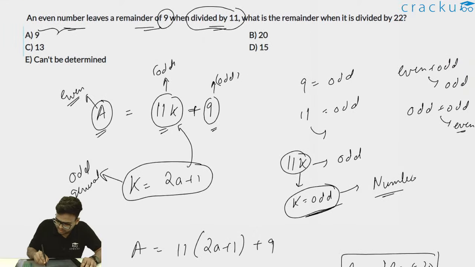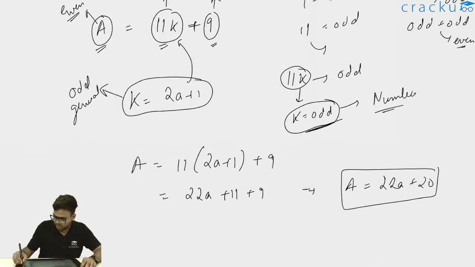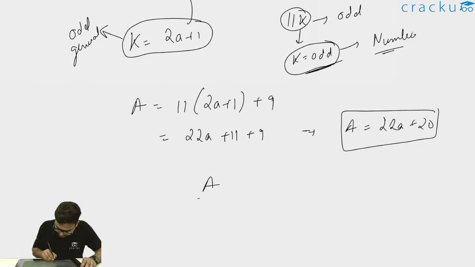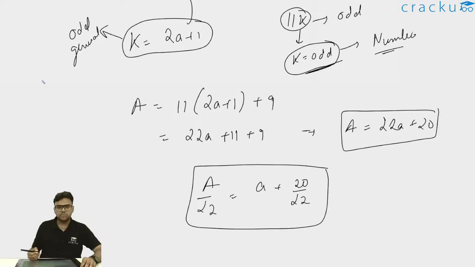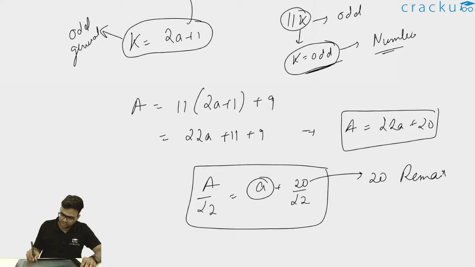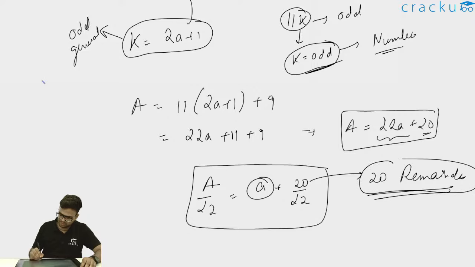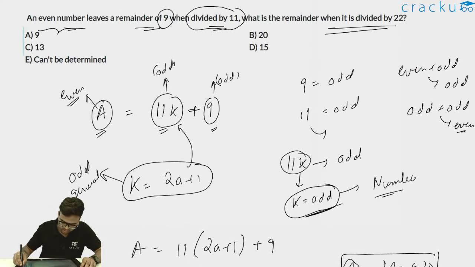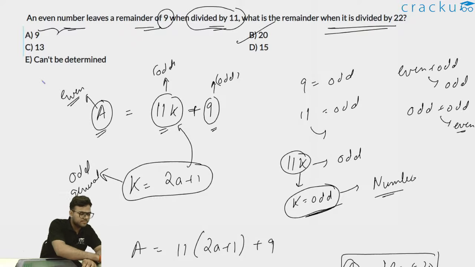Now it is asking what is the remainder when it is divided by 22. If I divide this number by 22, what will happen? A divided by 22 will be equal to a plus 20 divided by 22. This 20 won't be divisible. This a will be the quotient and 20 will be the remainder, because 20 cannot be divisible by 22. The 22a part will be divisible by 22, but 20 is not, and therefore I can say 20 will be the remainder. So when this number A is divided by 22, my remainder will be 20, and therefore option B, which is 20, is the correct answer.